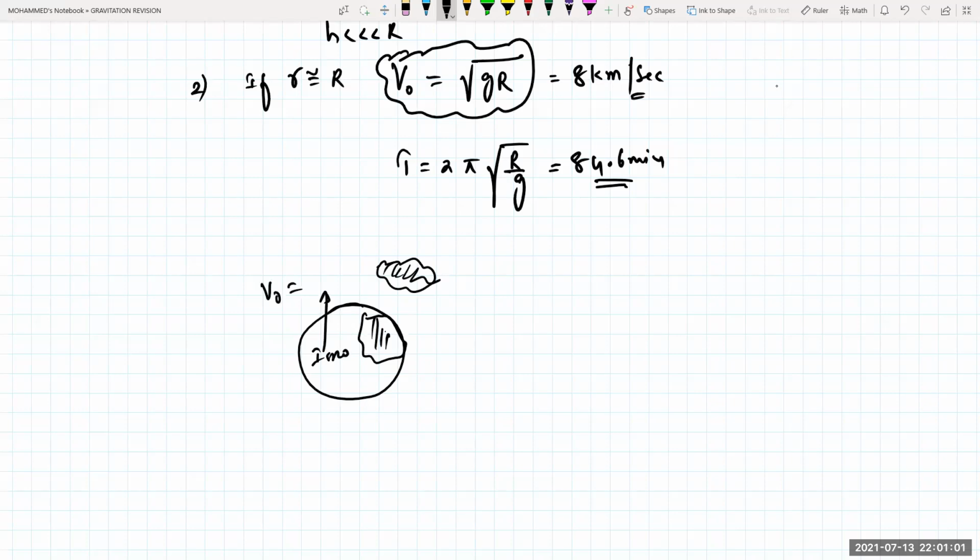Minimum velocity is 8 kilometer. It may be 1 kilometer, it may be 10 kilometer. That is the height to which you are going.